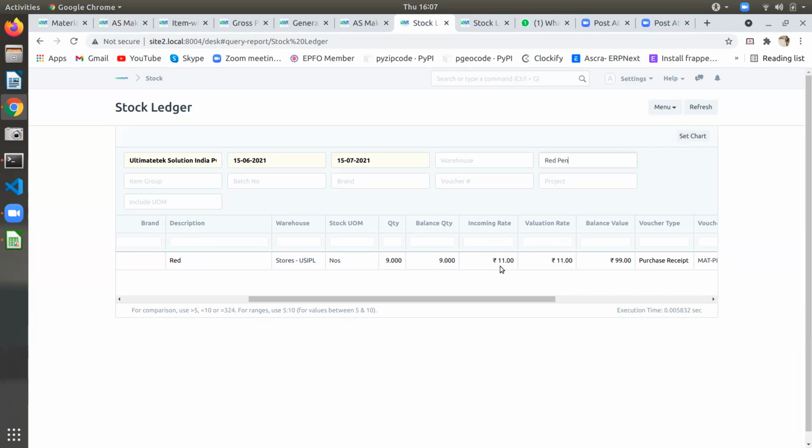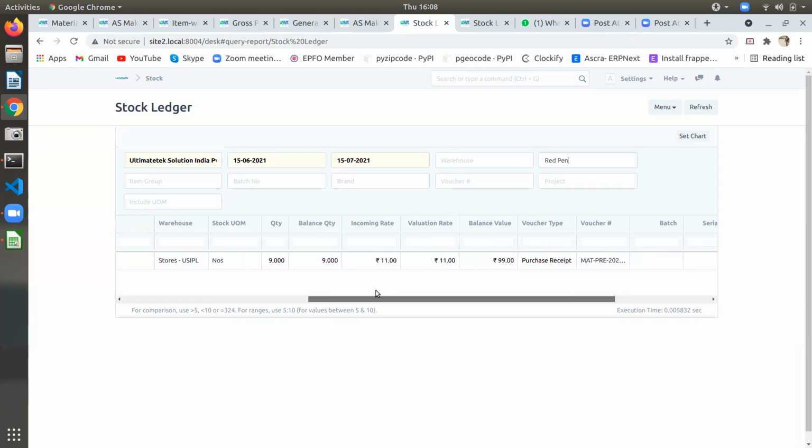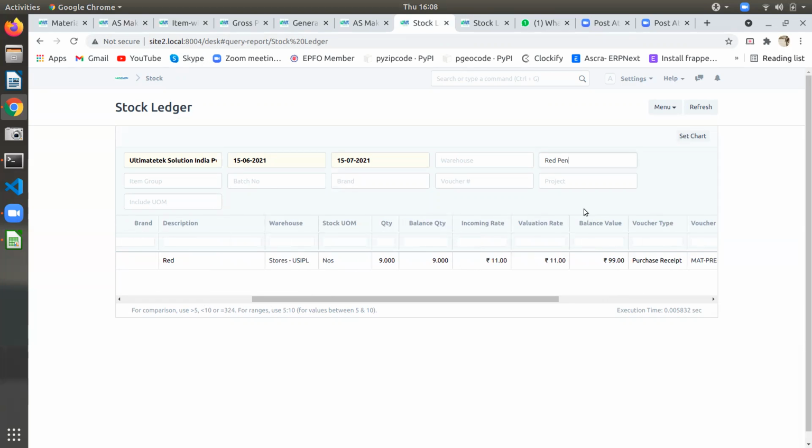That means whose responsibility is this scrap? No, we have not scrapped anything. Only we have inwarded that material. So what happened to that last scrap one? That is a different item. Here you made it only for 9. Yeah, I received only for 9. I have not rejected. I should have rejected actually.